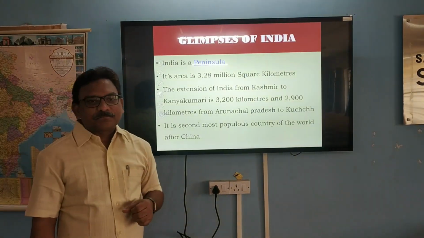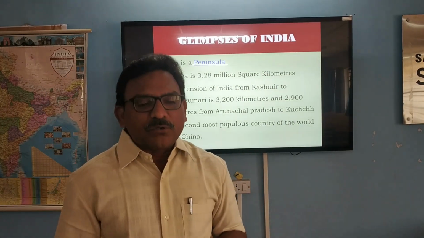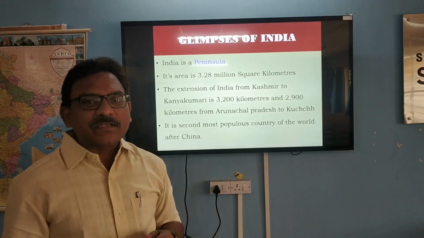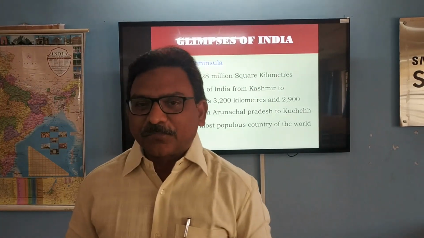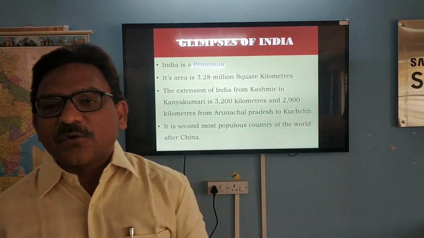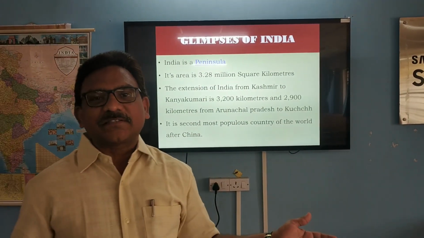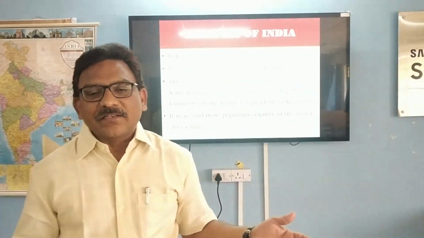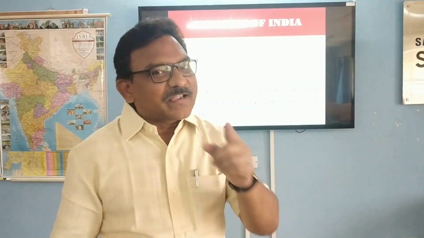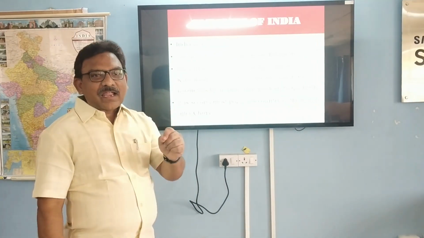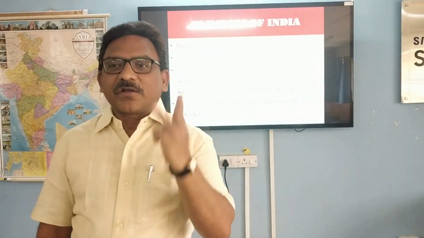So we know that India is a peninsula. Dear students, India is a peninsula. So what is the meaning of the word peninsula? A peninsula is a land which is surrounded by water on its three sides. Suppose it is four sides? Then it's called an island. But India is not an island country. India is a peninsula, a land which is surrounded by waters on its three sides.